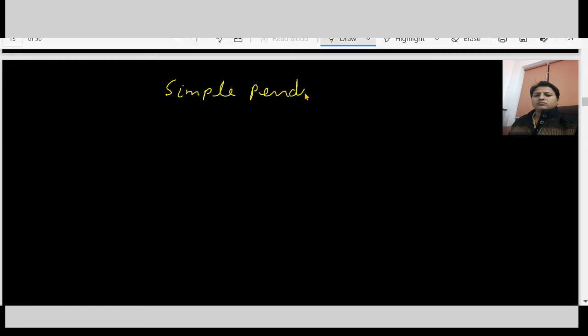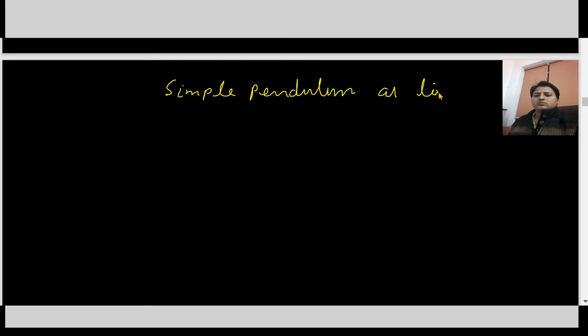Now we are discussing simple pendulum as linear SHM.